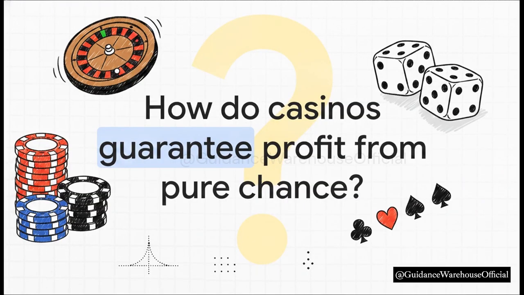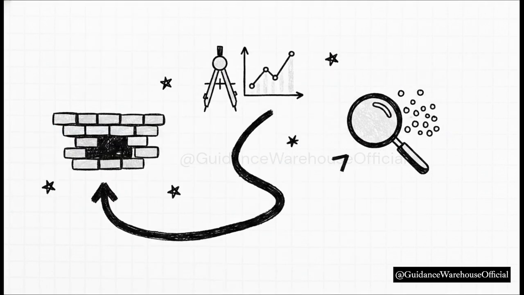How do casinos mathematically guarantee they make millions of dollars every single year, even when every game they offer on the floor is based entirely on pure chance? I mean, they don't have a crystal ball, they don't use magic, they rely on the rigid, unbending rules of probability. By the end of this lecture, you'll see exactly how they pull it off.